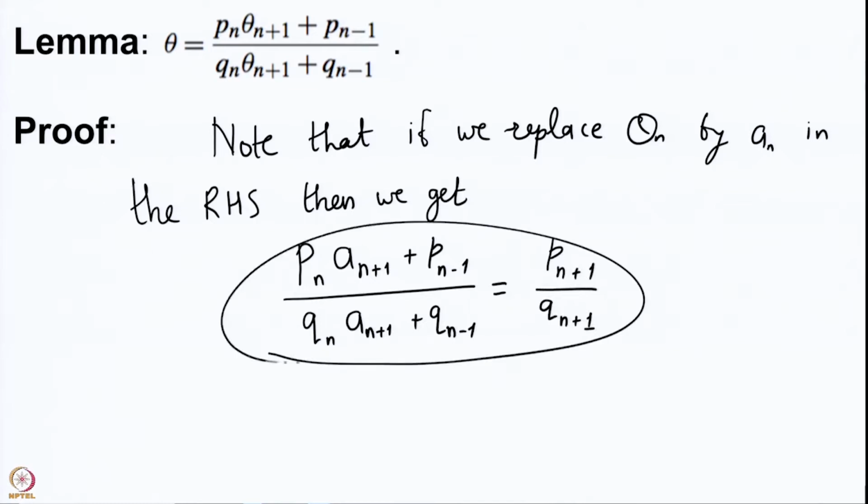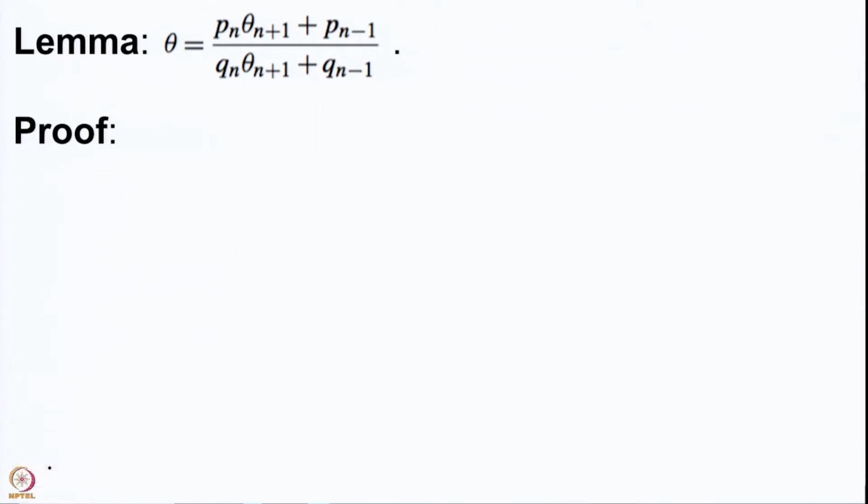So, this is really, if you put instead of theta the partial quotients a, then what we get is nothing but another proof for the recursion formulae, and this proof is also quite similar to the proof that we had in proving the recursion formulae.